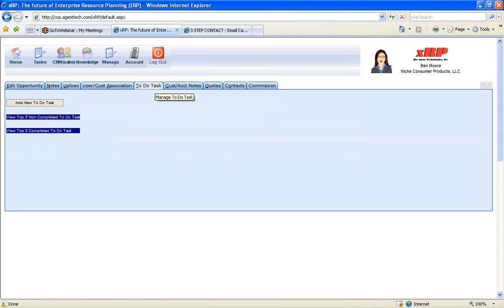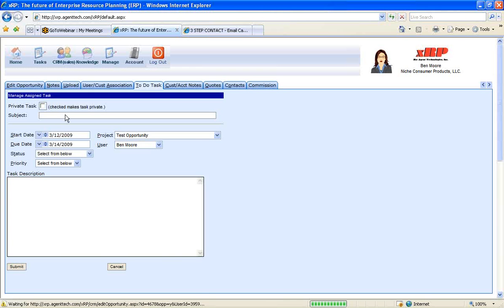And next, we're going to move to the to-do tasks tab, which is where you can enter in follow-up tasks and track follow-up tasks for this opportunity, which is really going to help supercharge your organization by being able to put in any kind of follow-up task and make sure all the tasks in your organization to meet your customers' needs are getting done. So I'm going to write send product sample for this test opportunity. I can assign it to a different user. The status is not done. The priority is critical. So send test widget sample.